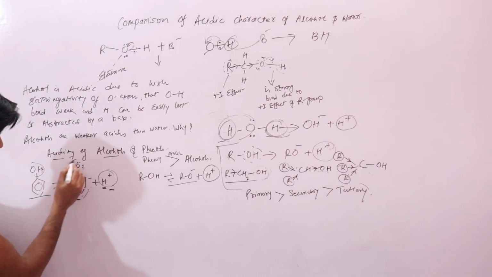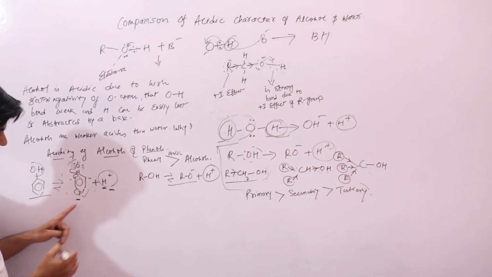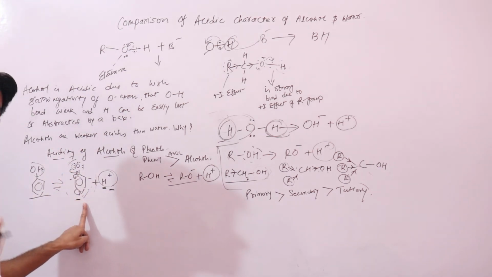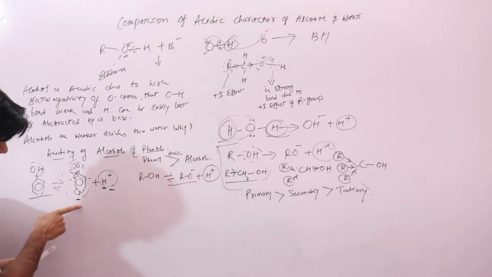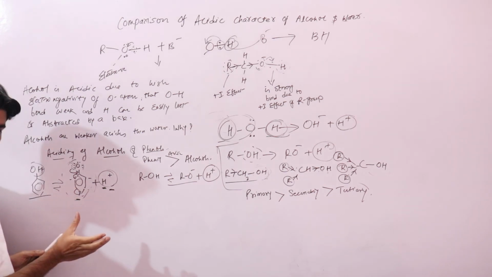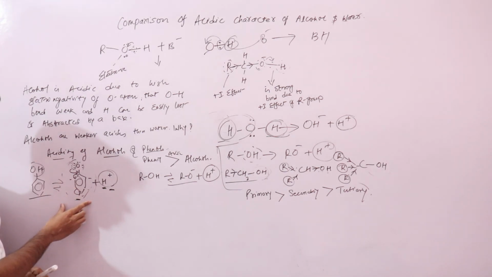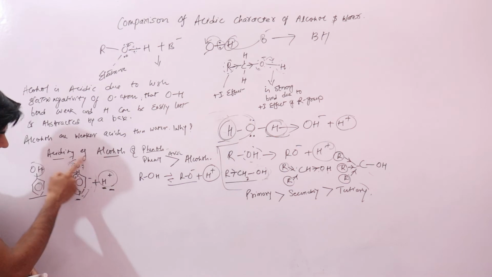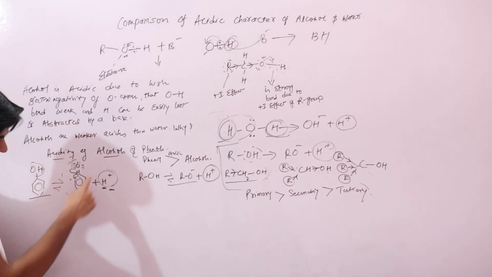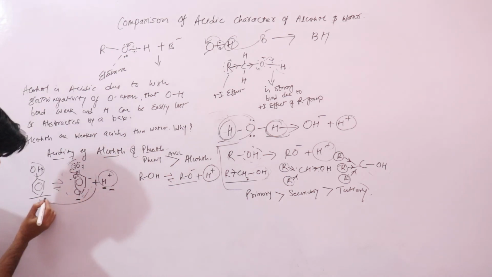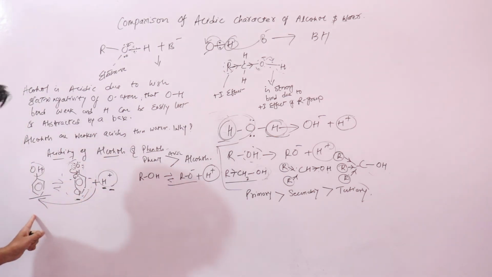Because the phenoxide ion is more stable, in solution you have hydrogen ions and phenoxide ions. Because of its high stability, it will not immediately combine with hydrogen ions to give you back phenol.